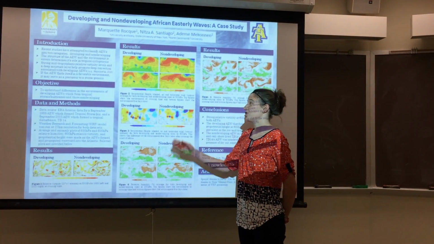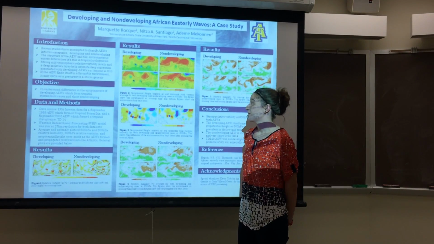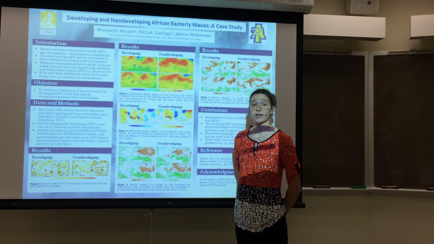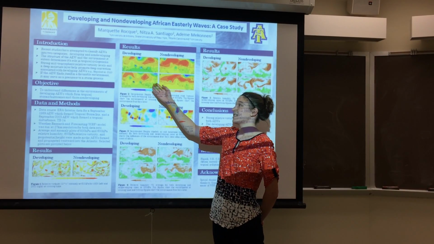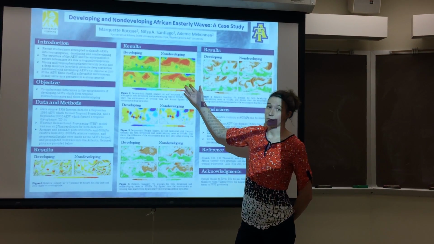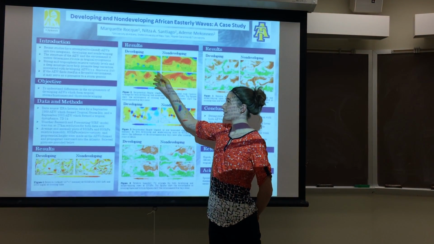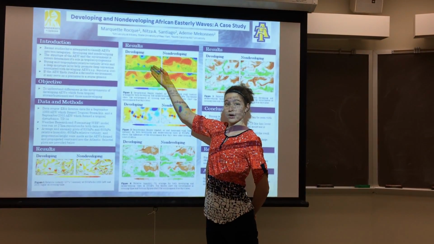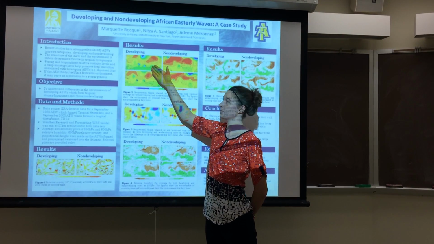So next we're going to look at the geopotential heights and the horizontal winds at 600 hectopascals. The geopotential heights are shaded, and the reds and oranges represent higher heights, while the greens and blues represent lower heights. Again, we have the developing 1989 AEW right here on the left, and the non-developing 2003 AEW on the right. We can see as the wave crosses the African coast up here, that it is associated with lower geopotential heights, which is consistent with a low pressure system.